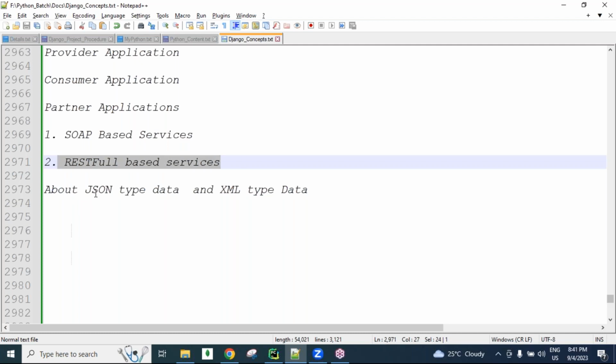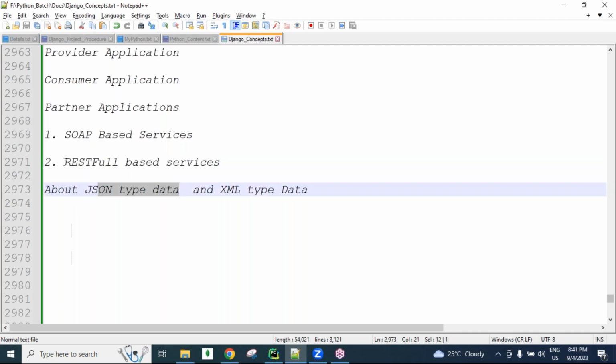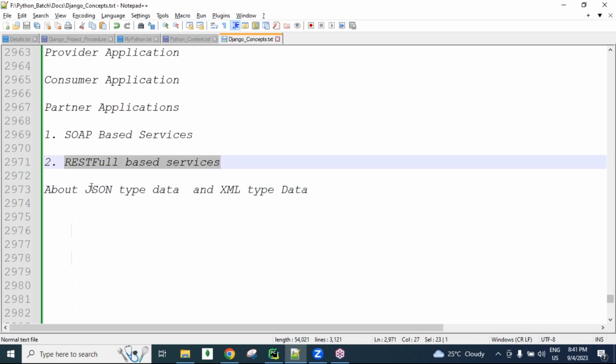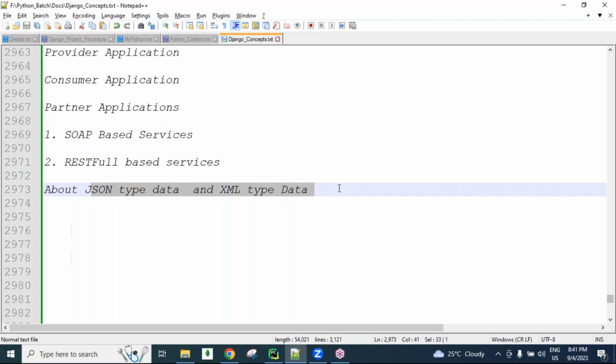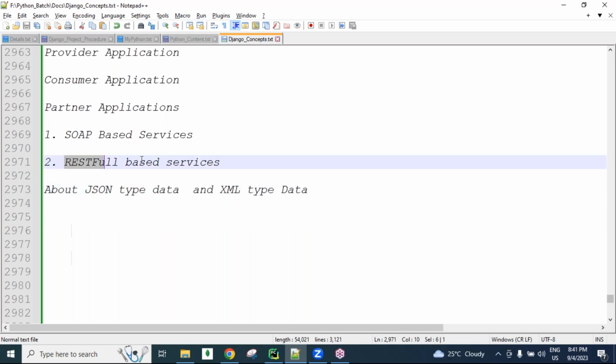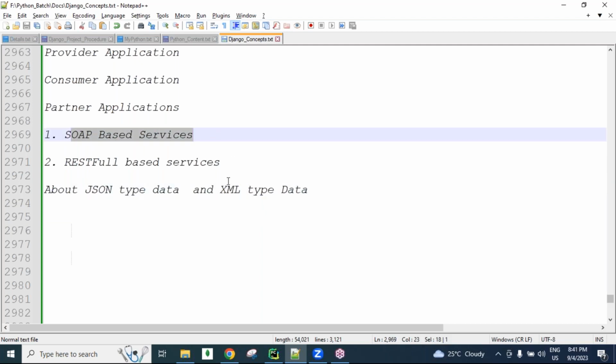Simply, RESTful based services use JSON type data, guys. RESTful based services follow JSON type data for developing the APIs. JSON has so many benefits compared to XML. That's why RESTful based services are in demand. SOAP based services use XML type data for developing the APIs. XML has some drawbacks. That's why SOAP is not used more and more nowadays. So this is the difference between SOAP and RESTful services, guys.